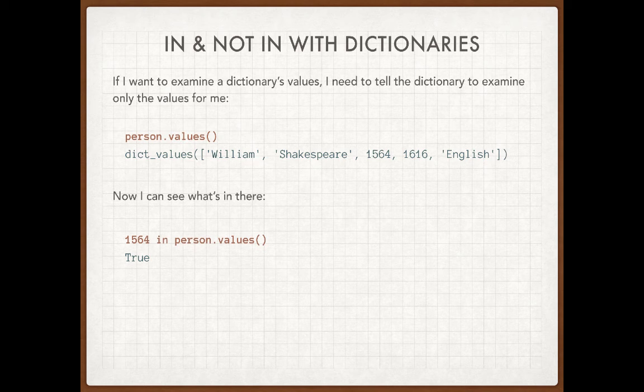So remember that if I'm using in and not in with a dictionary, unless I specify otherwise, it's only looking at the keys of that dictionary. I can ask it to look in the values of the dictionary. I just need to do a little bit of an extra step here. That's not very onerous, I think.